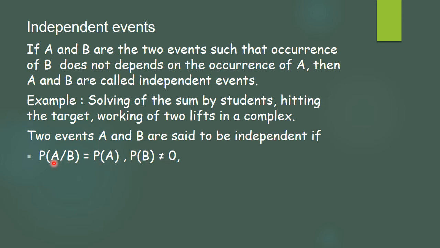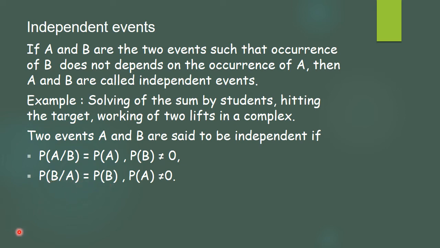So whenever P(A given B) is the same as P(A), we can say that the events are independent, or in the reverse way, if they are independent, P(A given B) will be the same as P(A). Similarly, P(B given A) will be equal to P(B), where P(A) should not be 0. If they are independent, P(B given A) is the same as P(B), and in the reverse way, if they are independent, these are always true.